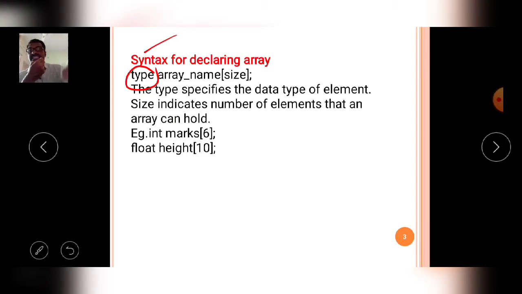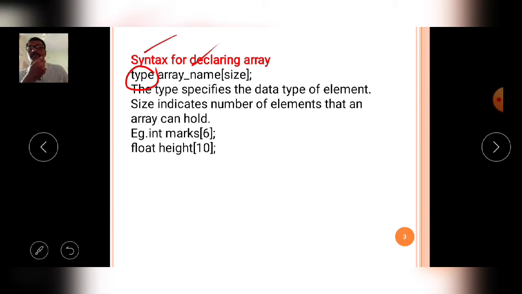Next, the array name. The array has a name, and whatever it may be, you can easily assign the array name. The programmer can choose whatever name. Name is not a big story in the declaration of this array.